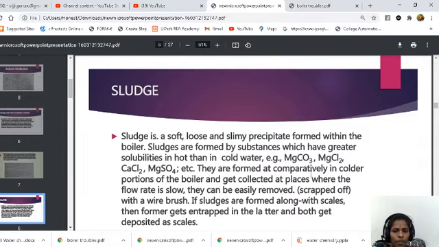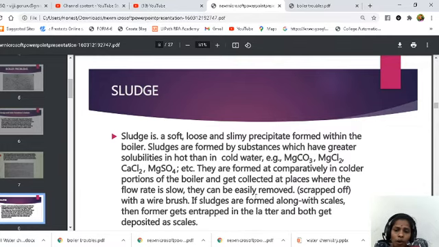They are formed comparatively in the colder portions of the boilers and get collected at places where the flow rate is low. So we know that when the water is very hot, these salts are dissolved, but when the water is cold, in those portions the precipitate forms. That precipitate is called sludge. These can be easily removed. That means sludges can be easily removed by scrubbing with a wire brush inside the boilers.